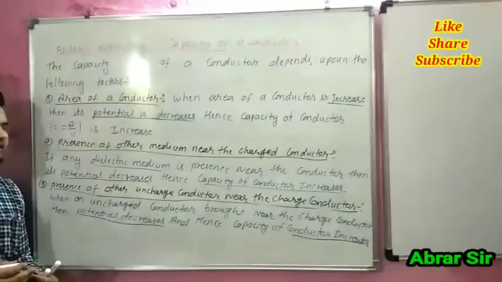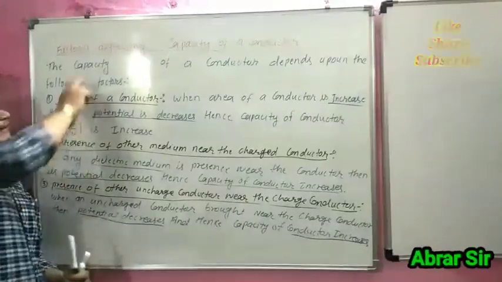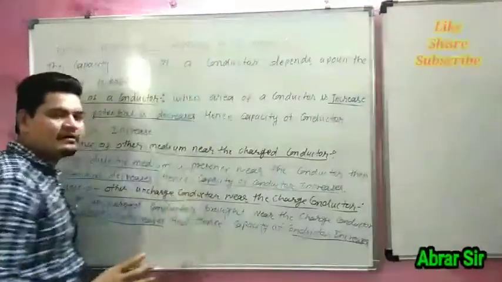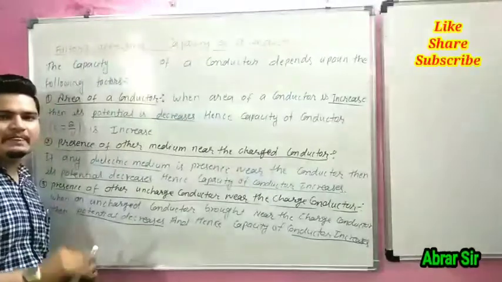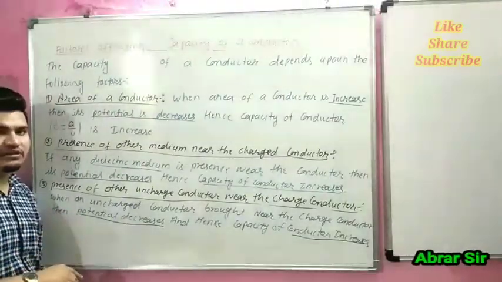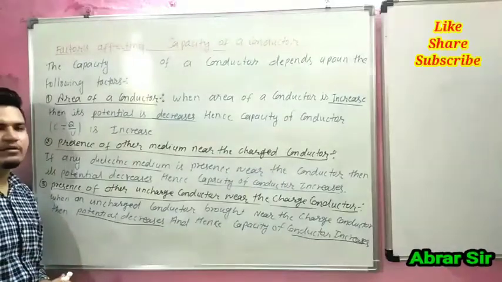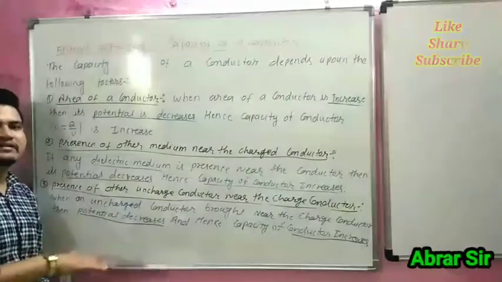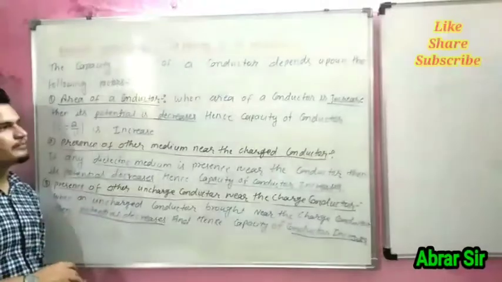So the factors affecting the capacity of a conductor depend on the factors affecting potential. We already studied the factors affecting potential in the second chapter in a previous video.